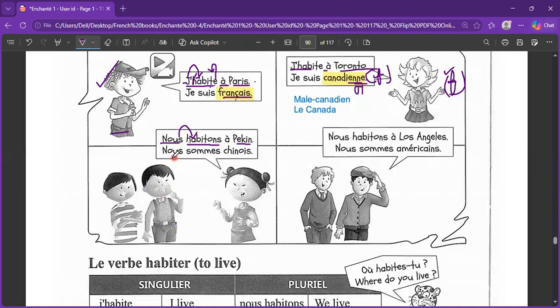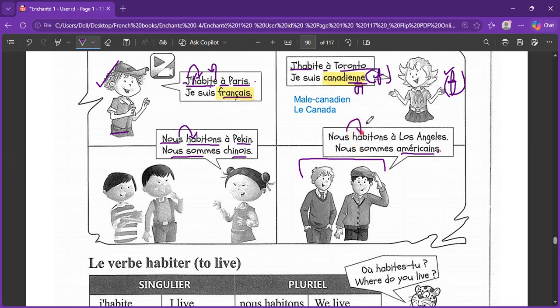And that's why they're choosing their nationality. Nous sommes chinois. Now they are not using the female version of it because it's a mixed group. So the mixed group rule applies here. By default, we will take the masculine part of it. And these two are just two people, masculine. So we will take the masculine nationality and put an S at the end of it.